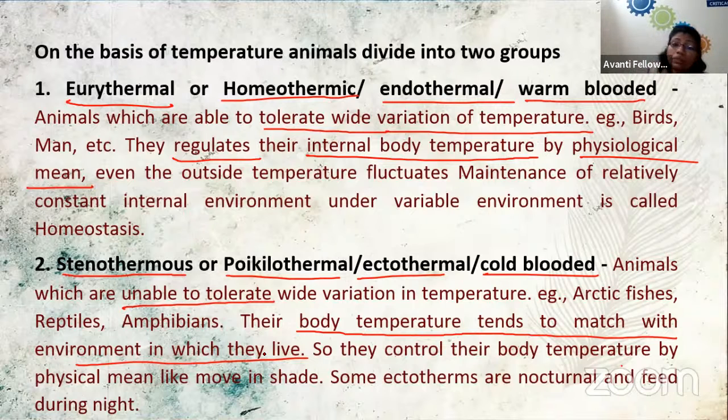When temperature goes to extreme conditions, these organisms will become inactive. They start becoming inactive and they hide themselves from the place.